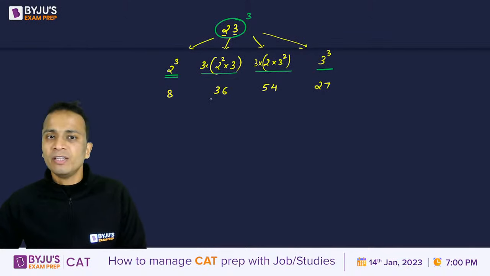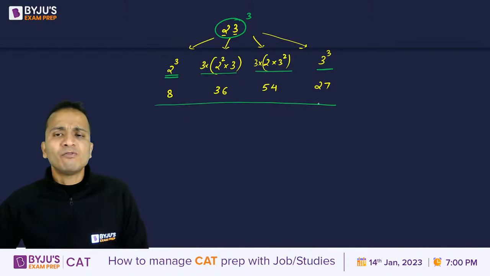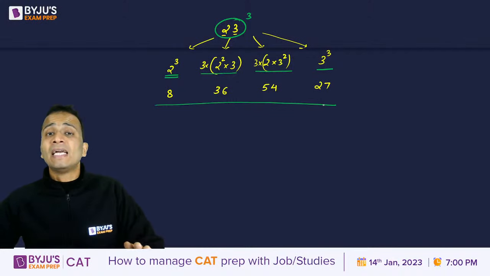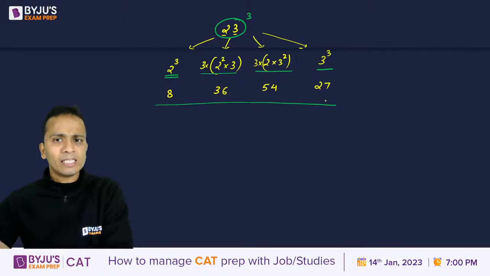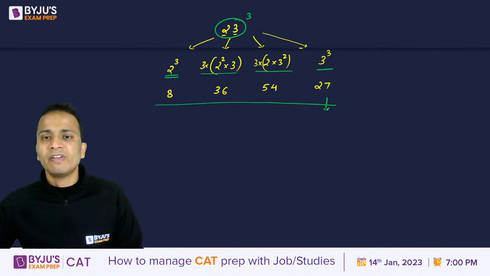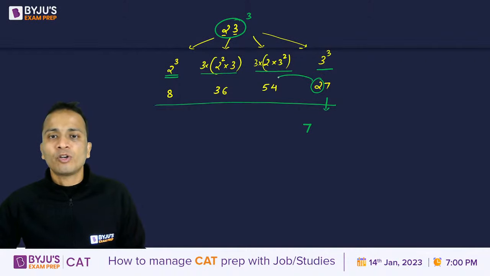All right, so I have written these 4 numbers, right? Now what we have to do is we just have to retain the unit digits of these results and send the tens digit as the carry forward for the next step, starting from the right hand side. So right hand side से start करेंगे. 27 का 7 लिख दिया. And 2 will be sent as the carry forward for the next step.